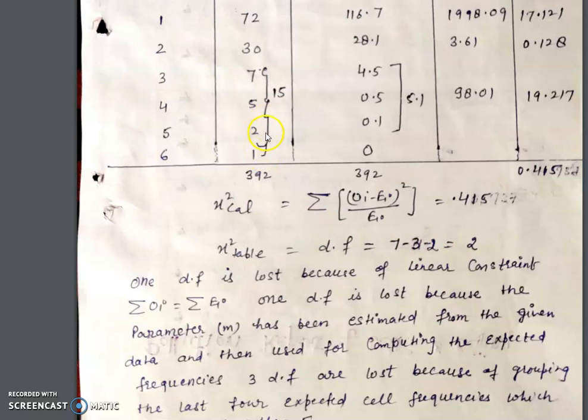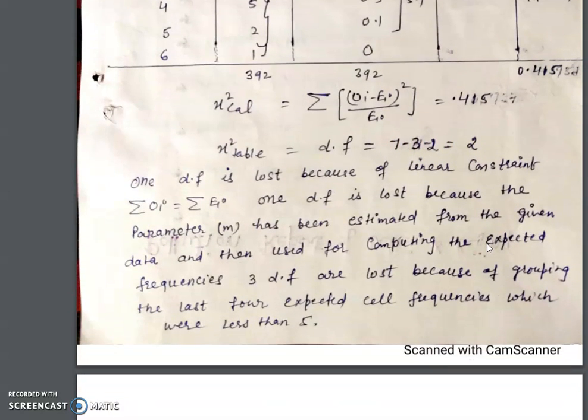But here we do the grouping 7, 5, 2, 1, and we lose some values. So we take the value of n as 7 and n minus 3 minus 2. This is 2. We can see this value in the chi-square table.